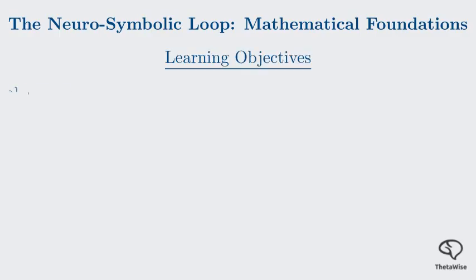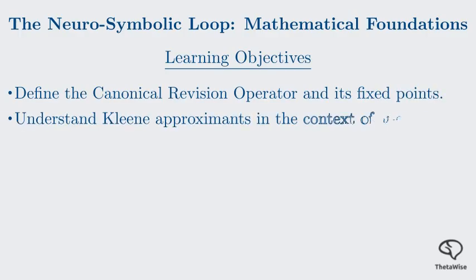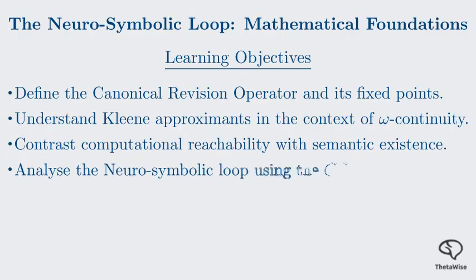First, defining the canonical revision operator and its fixed points. Second, understanding Kleene approximants in the context of omega continuity. Third, contrasting computational reachability with semantic existence. And finally, analyzing the neuro-symbolic loop using the CSY metric.